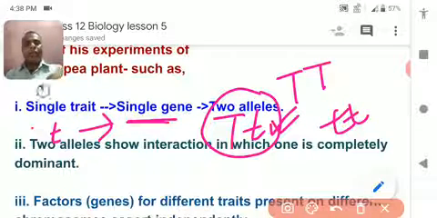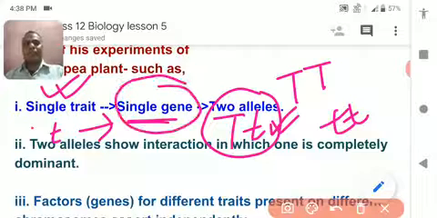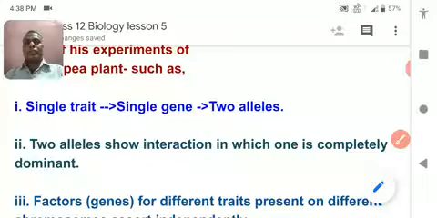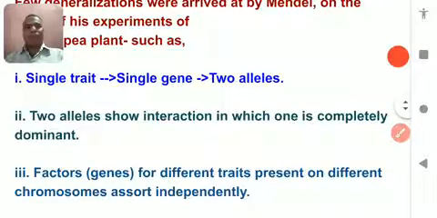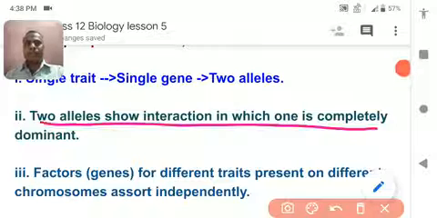So every single trait is represented by some gene, and these are present in the form of alleles.